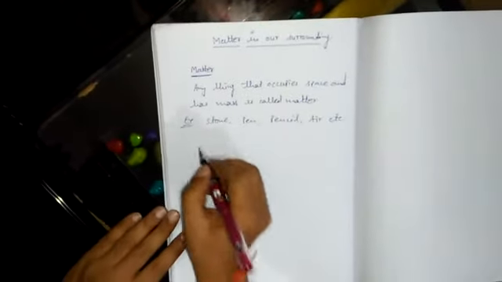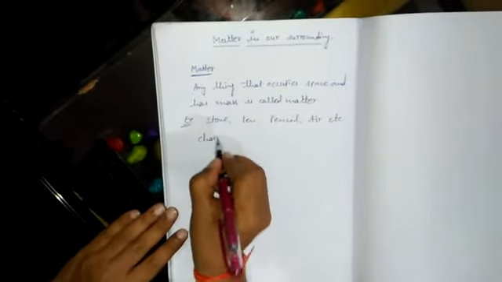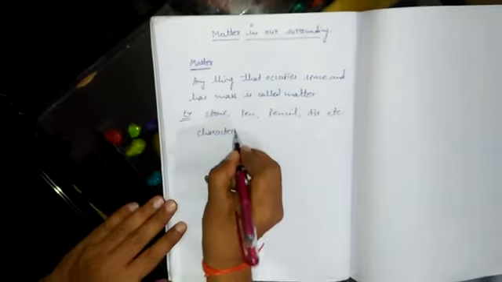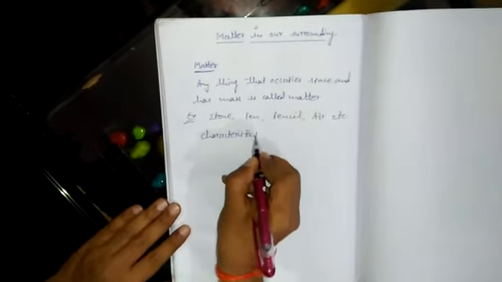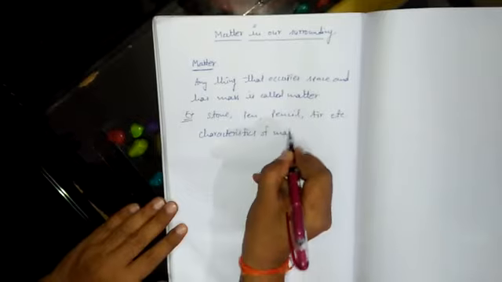The second topic is characteristics of matter.